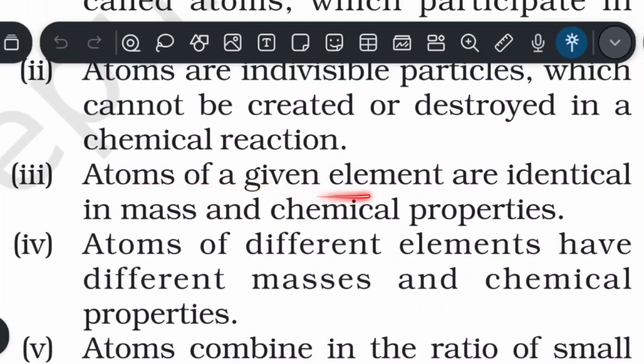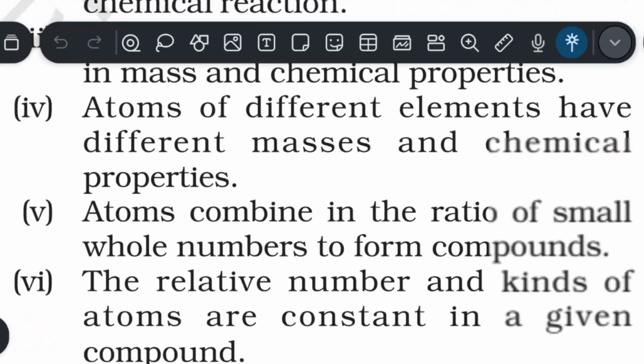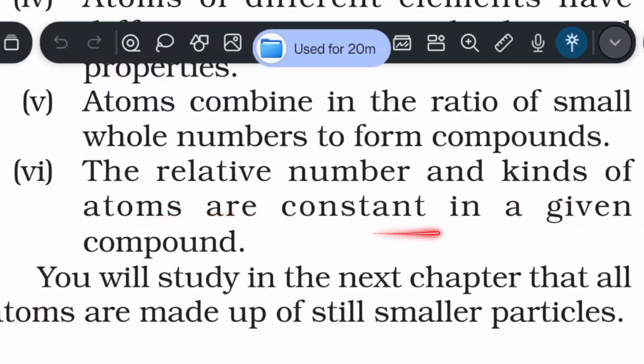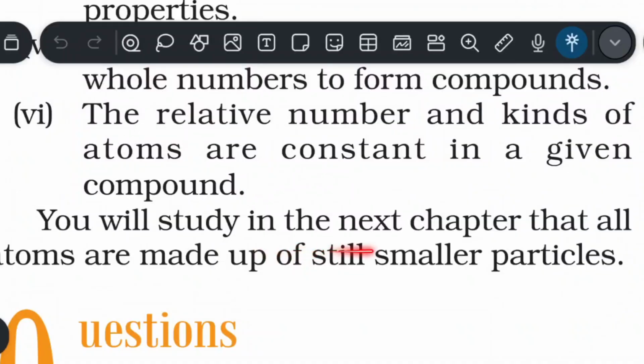Third, atoms of a given element are identical in mass and chemical properties. Fourth, atoms of different elements have different masses and chemical properties. Fifth, atoms combine in the ratio of small whole numbers to form compounds. Sixth, the relative number and kinds of atoms are constant in a given compound. You will study in the next chapter that all atoms are made up of still smaller particles.